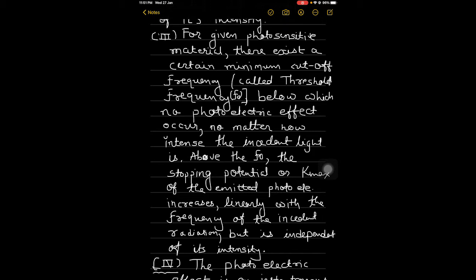Furthermore, no matter how intense the incident light is, that means even if you increase the intensity, if your frequency is less than the threshold frequency, you cannot have the photoelectric effect for the given photosensitive material. Here, the stopping potential or maximum kinetic energy, K maximum, of the emitted photoelectrons increases linearly with the frequency of the incident radiation but is again independent of its intensity.